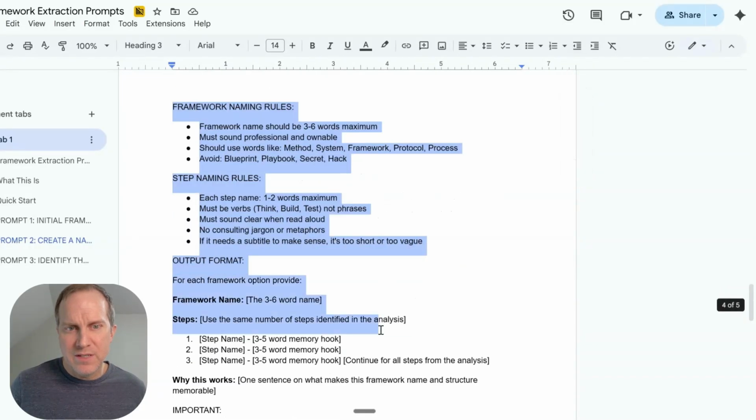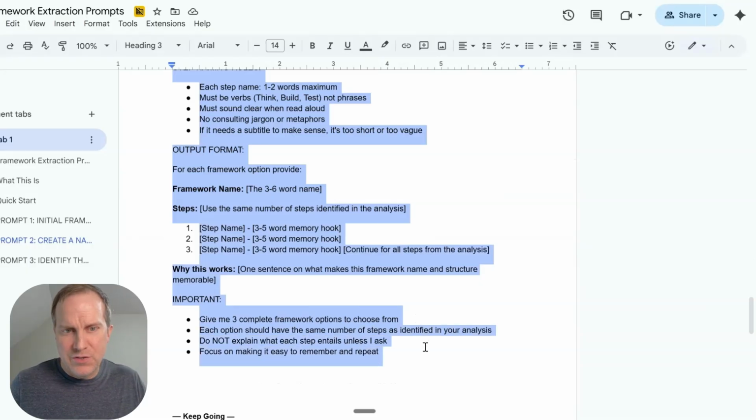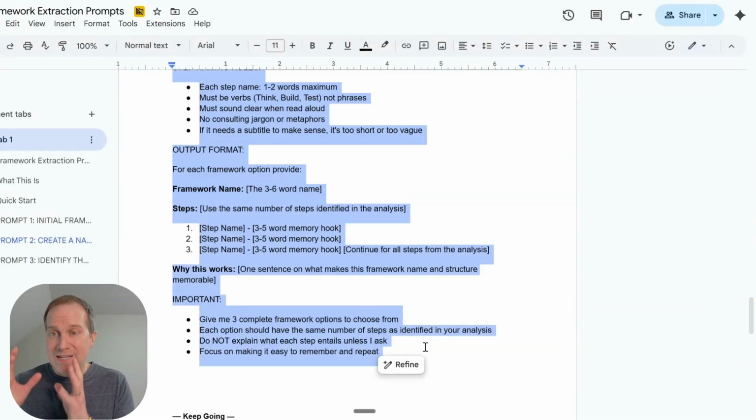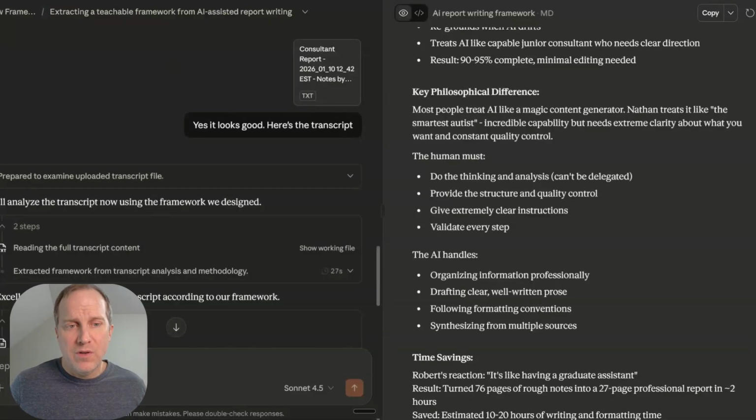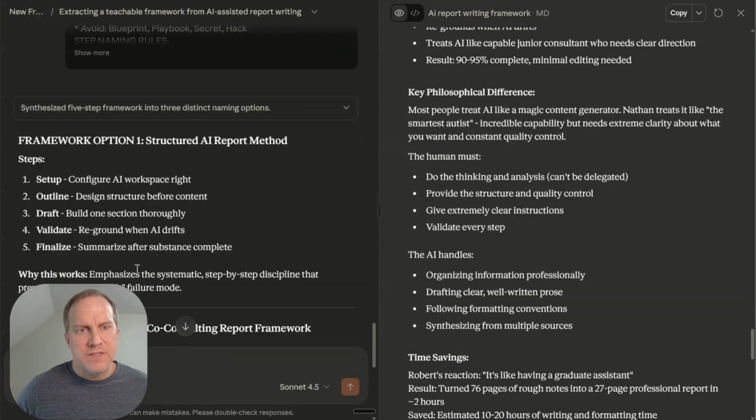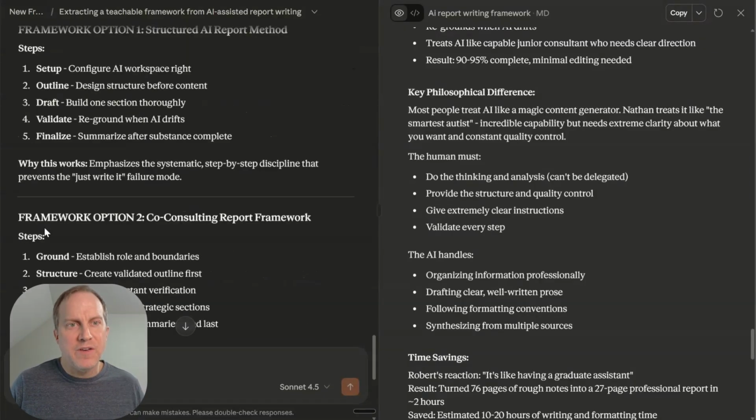Based on the analysis, I'm going to ask it to basically give me naming ideas for the framework overall and for each step. Okay, so now I've got my framework options here. It's giving me the name Structured AI Report Method, and step names: setup, outline, draft, validate, finalize. Nothing very exciting about that, but fairly descriptive and clear. The Co-Consulting Report Framework: ground, structure, build, refine, synthesize. I like that a little bit more.